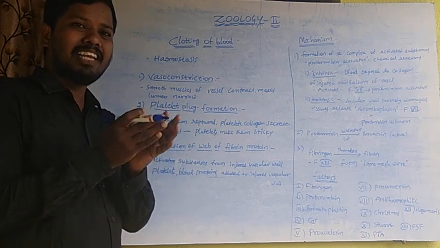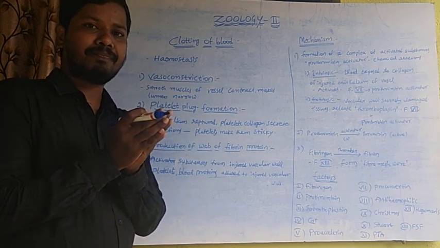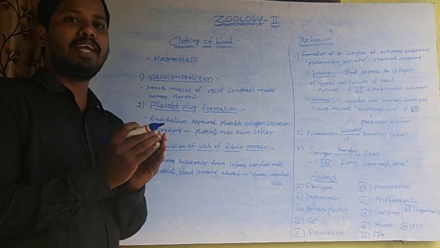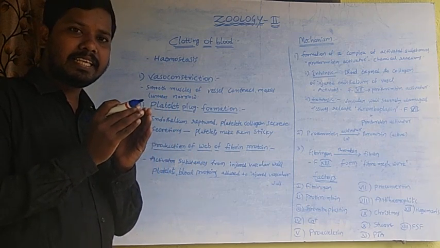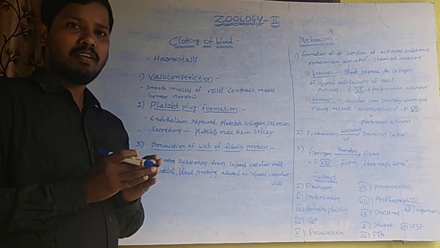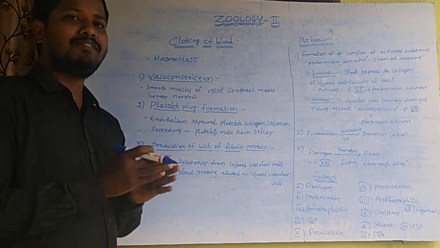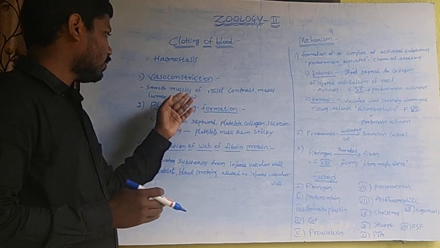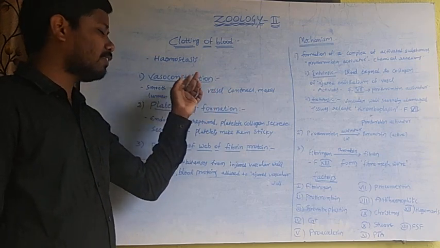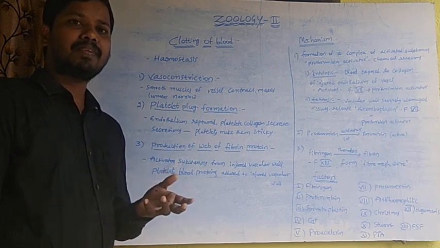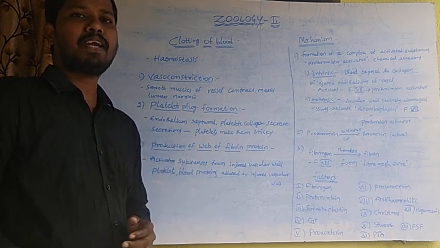If the lumen of the blood vessel is narrow, blood flow is also reduced by the narrow lumen. Sometimes this vasoconstriction may completely stop the blood flow.